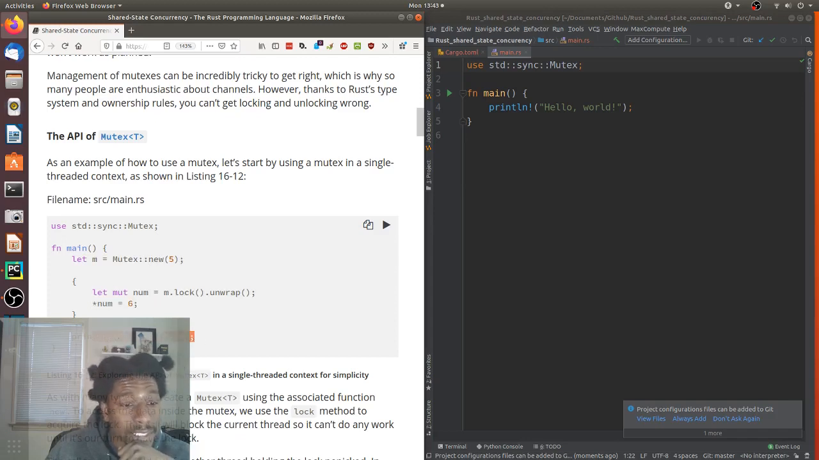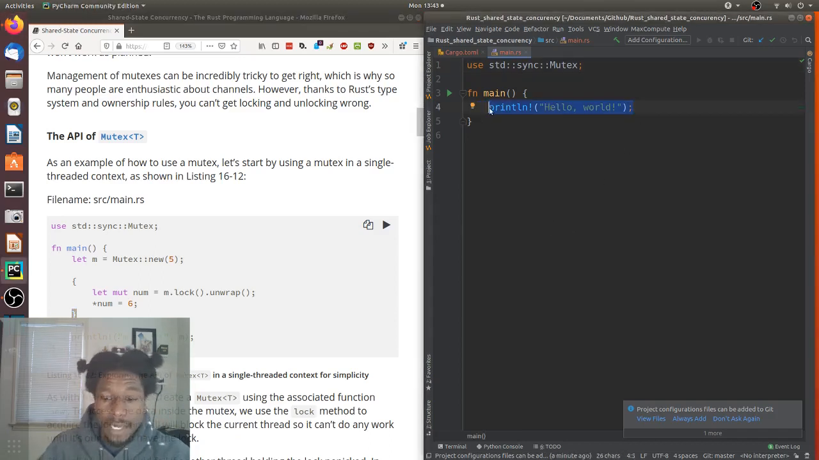Oh, I see. So what they did here is they have a mutex, they have the new, and then they have the data that the mutex is guarding. And then right here, they acquire the lock, and then they modify the inner value from 5 to 6. And then once the scope is done, they know that the lock is no longer required and other people can use it, seemingly. That's what I'm getting from this.